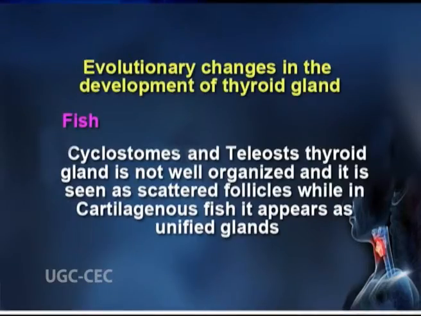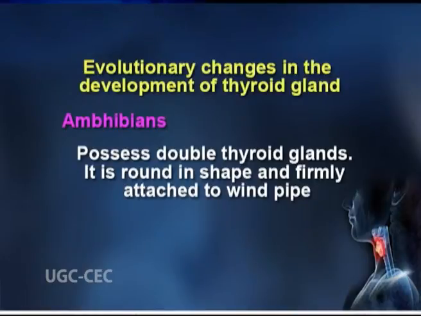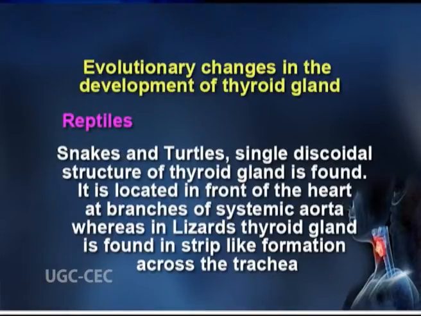The evolutionary changes in the development of thyroid glands of different species over the years have matured it to its present state. Among cyclostomes and teleost fish, the thyroid gland is not well organized and is seen as scattered follicles, while in cartilaginous fish, it appears as unified glands. Amphibians possess double thyroid glands, which are round in shape and are firmly attached to the windpipe. In reptiles, such as snakes and turtles, a single discoidal structure of thyroid gland is found.